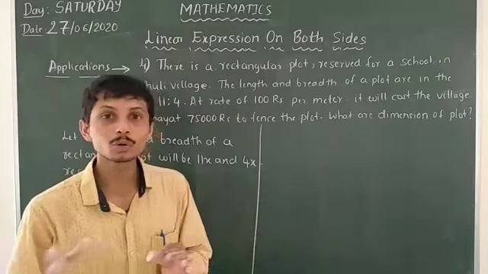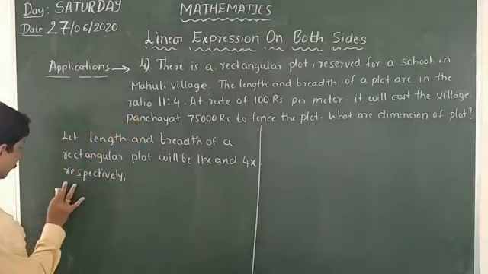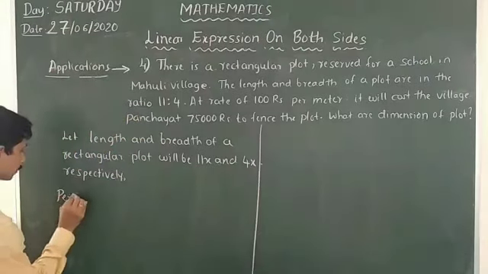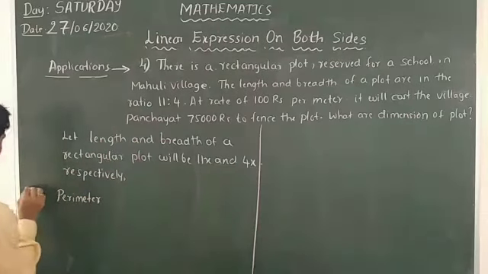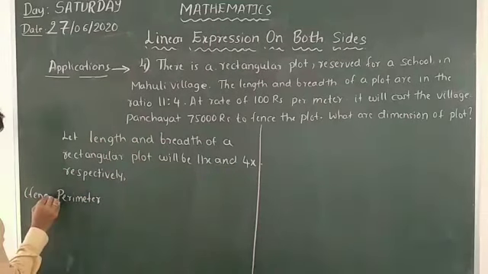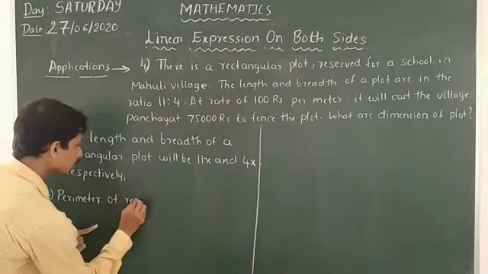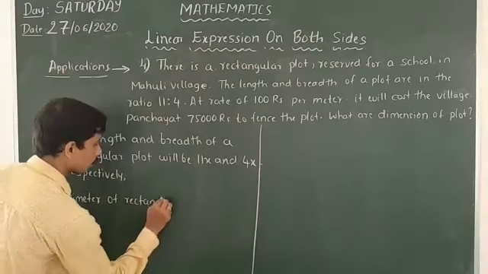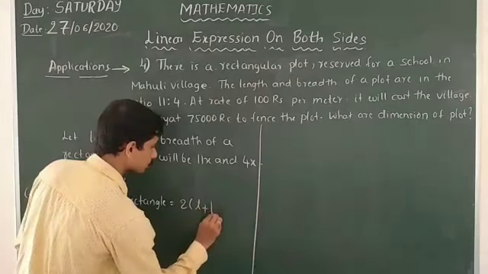Perimeter, here we have taken as the fence. So perimeter of a rectangle is equal to 2 into (L plus B), where L is the length and B is the breadth.